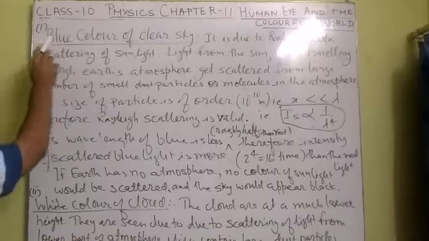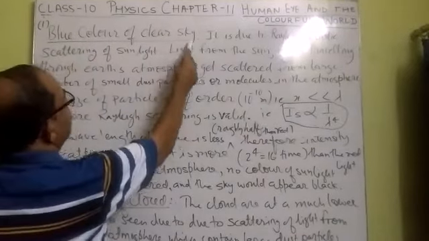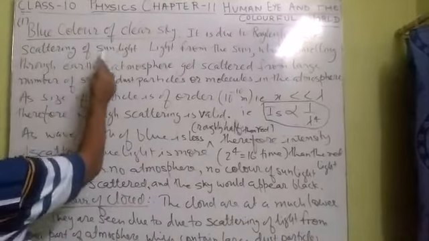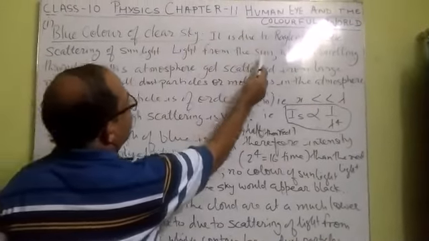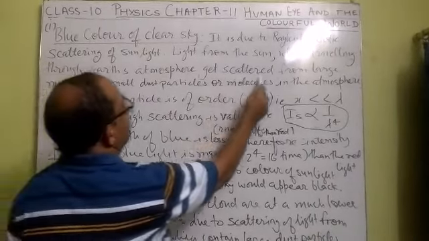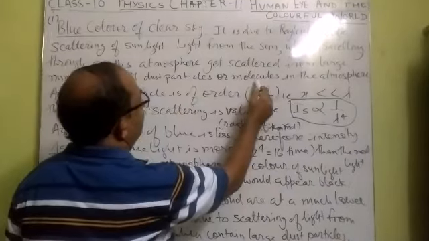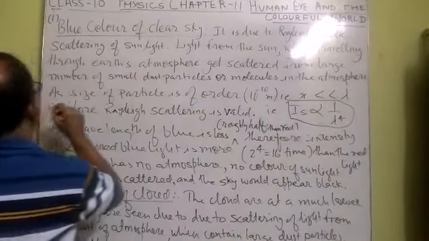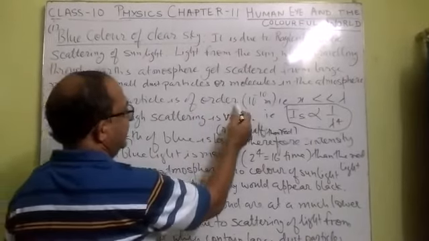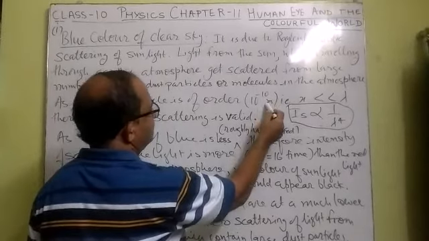Some examples of scattering of light in nature. First of all, the blue color of the clear sky. It is due to Rayleigh elastic scattering of sunlight. Light from the sun, while traveling through Earth's atmosphere, gets scattered by a large number of small dust particles or molecules in the atmosphere. The size of a dust particle is very small, in the order of 10 raised to power minus 10 meter, we can say 1 angstrom.